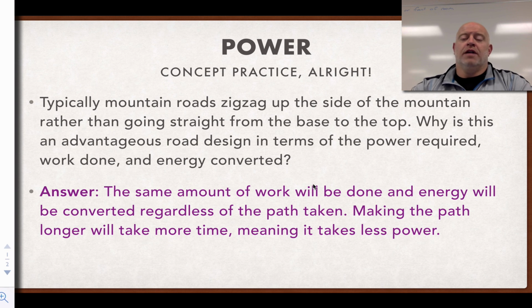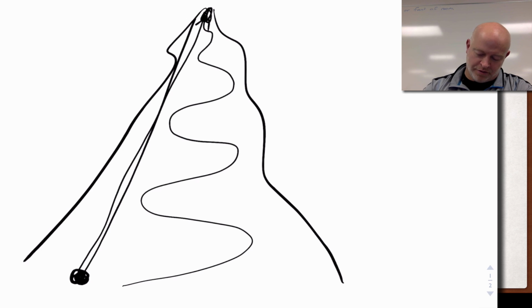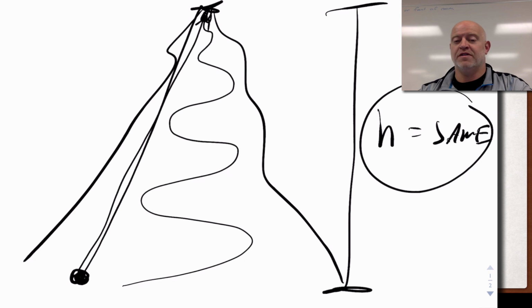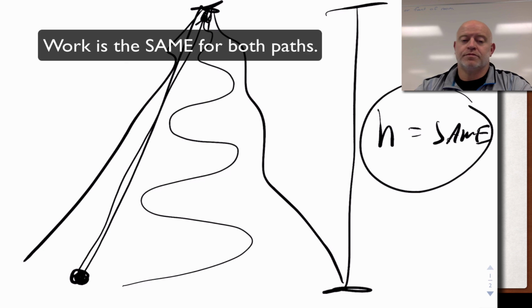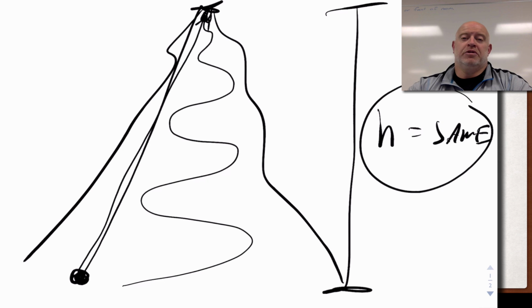All right, so let's take a look and see what's going on here. If we have a starting point at the bottom and an ending point at the top, the overall vertical distance, so the height that we reach in our mountain, is the same no matter how we get there. So if we have the same height, the amount of work is the same, which means if our work input's the same, our energy is the same. So it is no less work to get to the top of the mountain, and it's no less energy. That's exactly the same. So if they're not different, why do we do it?